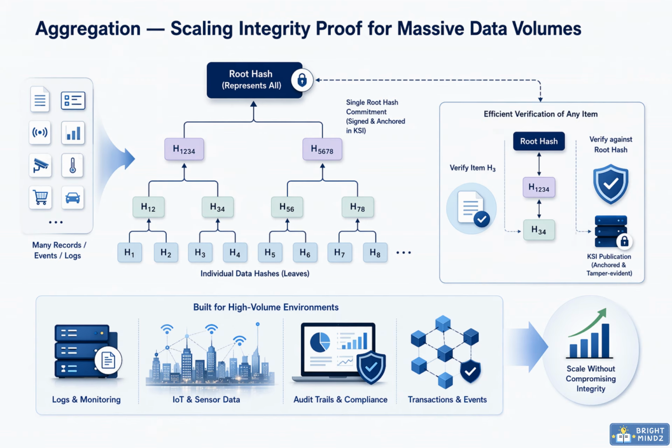Aggregation is what lets KSI handle scale without weakening proof. Each record, log entry, sensor reading, or transaction is reduced to its own hash. Those hashes are combined in pairs, then combined again, until one root hash represents the whole batch. That root is what gets committed and anchored. Later, verifying one item does not require the entire dataset. You only need that item's hash and a short proof path back to the root. This makes integrity verification practical for massive, fast-moving systems.